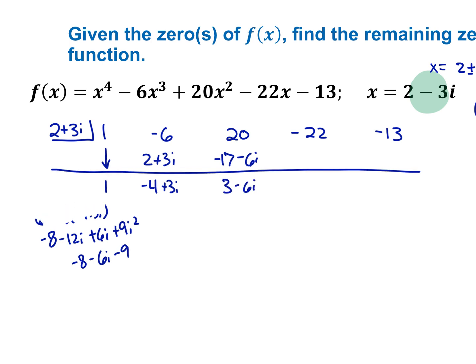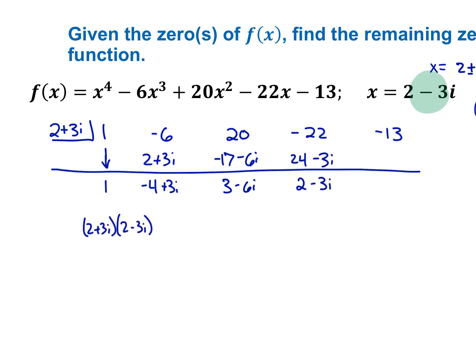Another round of FOILing. You've got to keep going. So if you're doing synthetic division, it is possible, but you're going to have to FOIL quite a bit. The second round of synthetic division will be better than the first, because all of the i's that are popping up in this row are going to be canceled out by what you're getting down here. So the second round of synthetic division goes way better, but the first round is pretty rough.